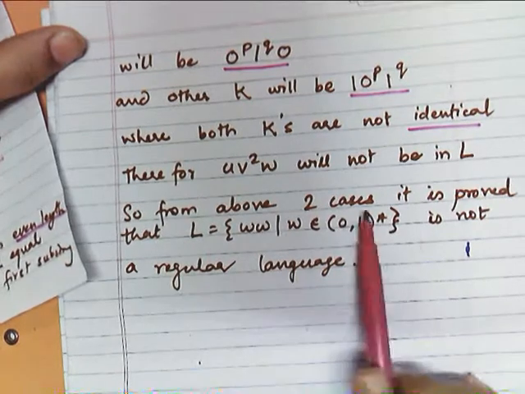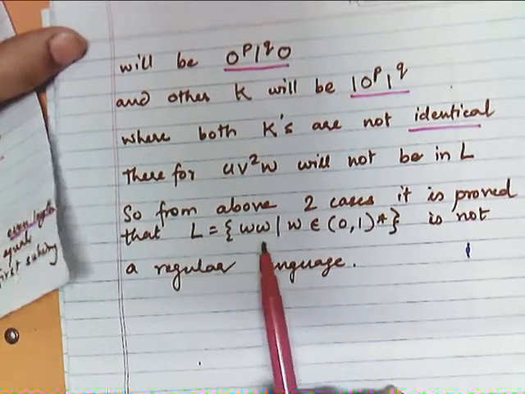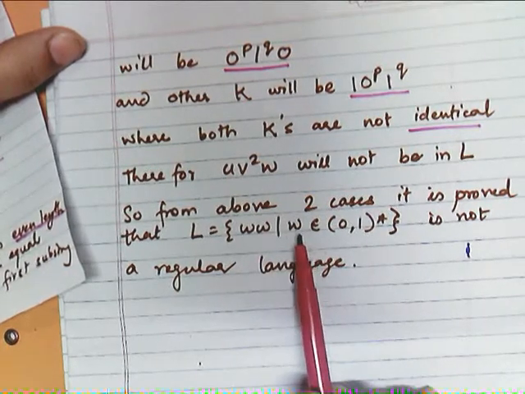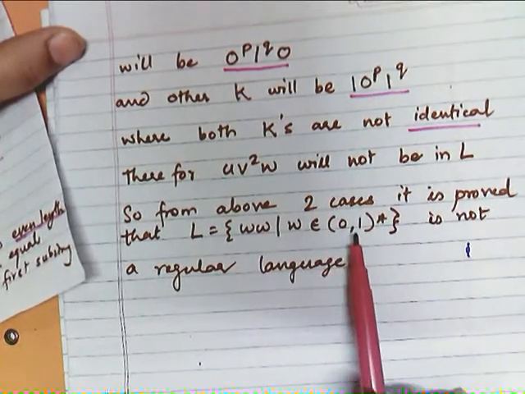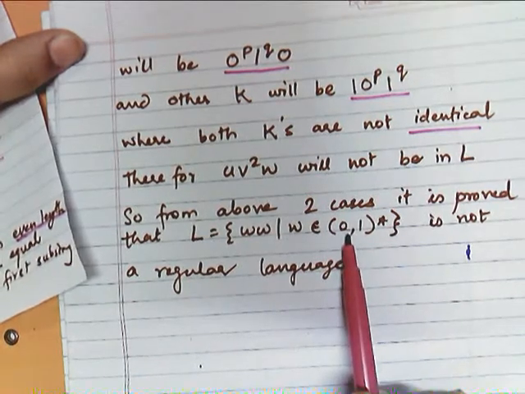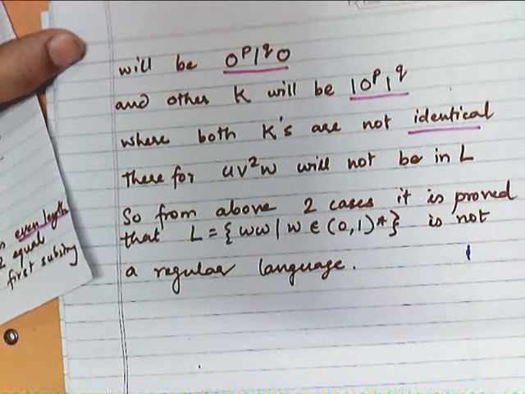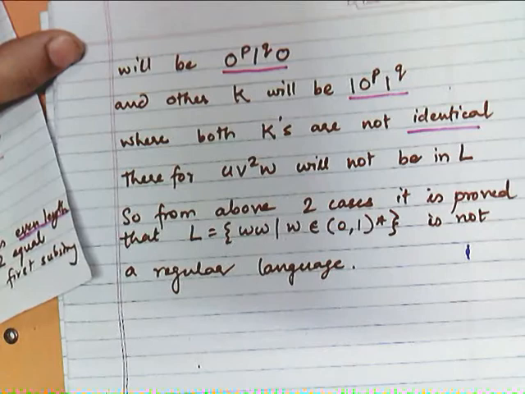So from the above two cases it is proved that L equal to WW, where W belongs to any string formed using 0 and 1, is not a regular language. So I hope you have understood this example as well. Thank you.